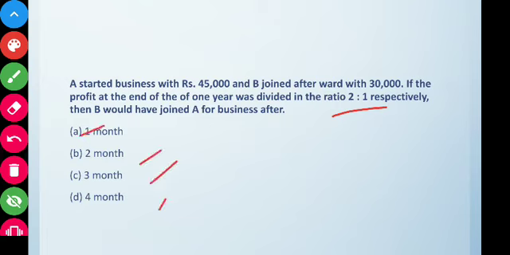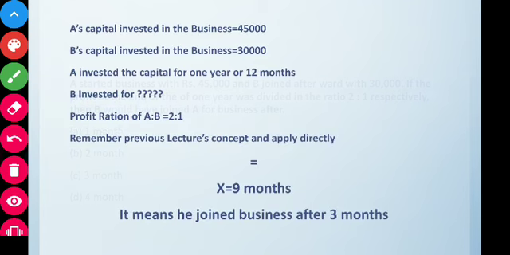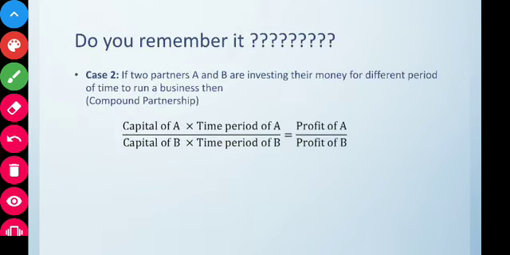Okay, before solving the question, have you remembered the cases which I have told in previous lecture? Case number 2, that is, the ratio of the profit of A to profit of B is equal to investment of A into time of investment of A divided by investment of B into time period of investment of B. If you don't remember, let me help you in remembering this.